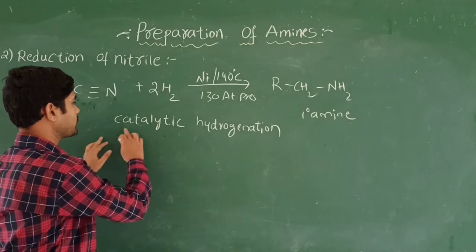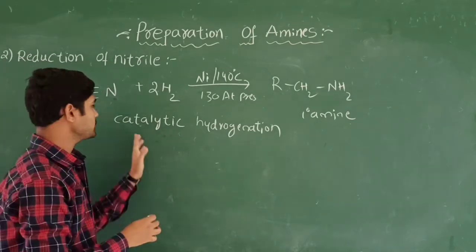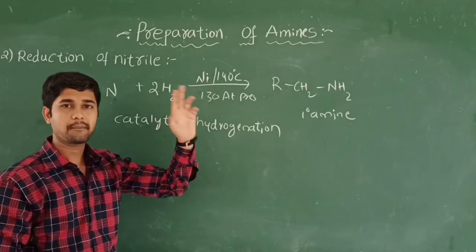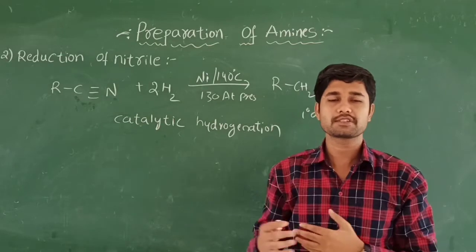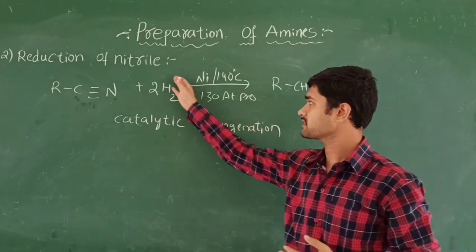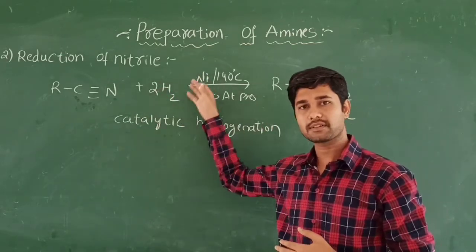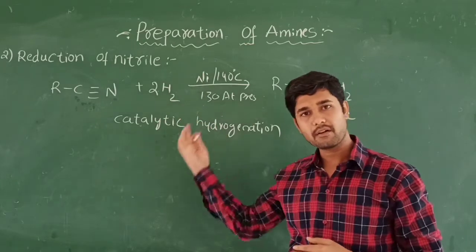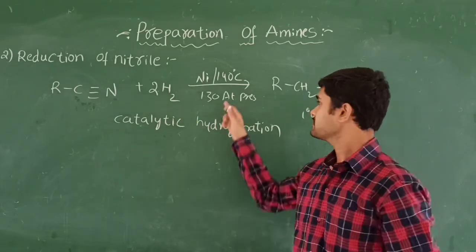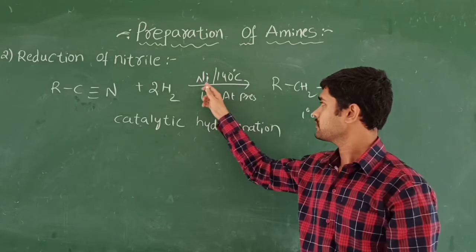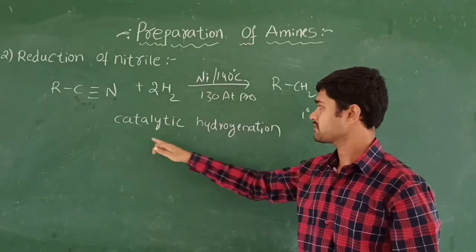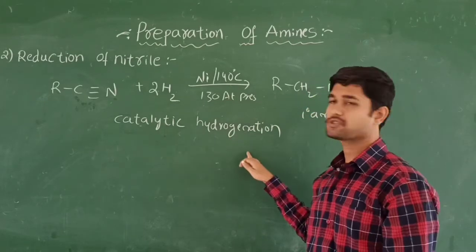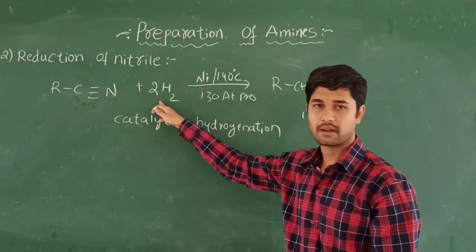Catalytic means catalysts you are going to use in this way. Catalytic means nickel, palladium, platinum. These have the tendency to be used for reactions like this because the hydrogen gas has the tendency to accumulate on these metal surfaces. That's why these catalysts are used for this type of reaction, and that's why its name is catalytic hydrogenation. Hydrogenation is with hydrogen gas.